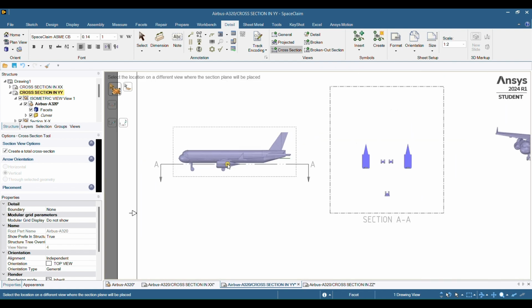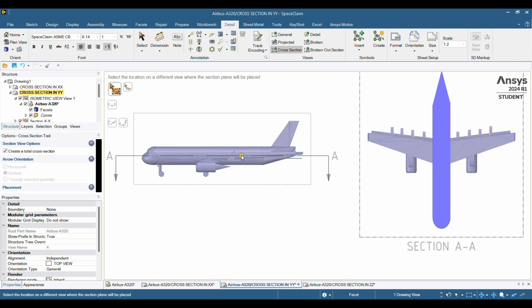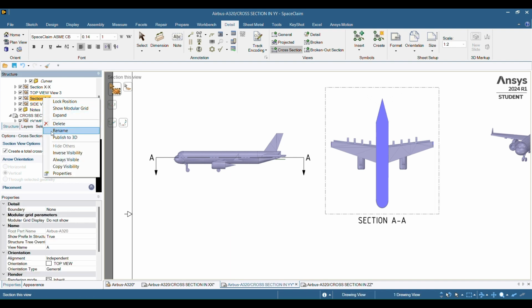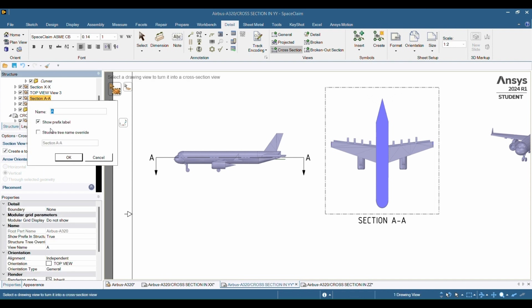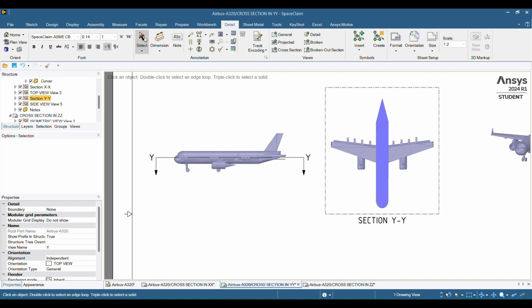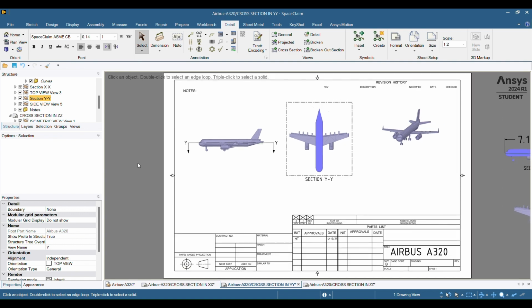You can cut anywhere. Maybe you want to do a cross section about the turbofan jet engine, but we'll just do the middle of the airplane. All right, so now rename that section AA. This is going to be the Y direction. So the select tool, the home button. All right, so now we have cross section in the Y direction.